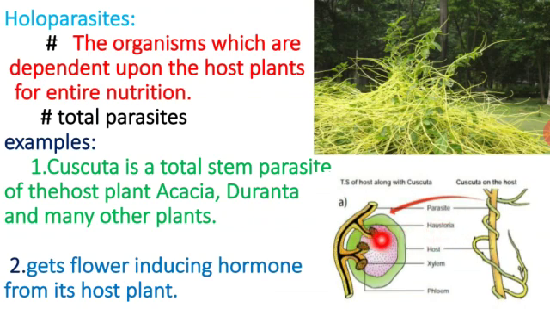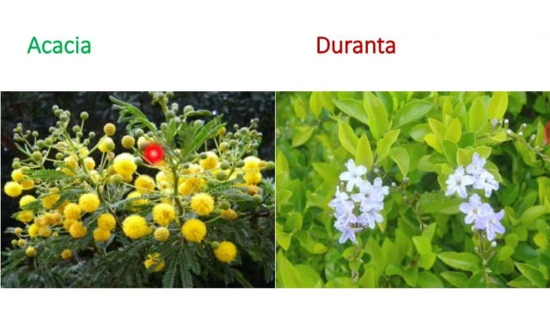It enters into the xylem as well as phloem and absorbs food as well as water. In xylem it absorbs water and in phloem it absorbs food. So both water and food it receives from the host plant. They entirely depend upon another plant, so they are named a total parasite. Another one is the Acacia plant and Duranta. Duranta is used as an ornamental plant in parks as well as office areas. This is Acacia and this is Duranta. On the stems of these two types of plants, you can find Cuscuta living together.